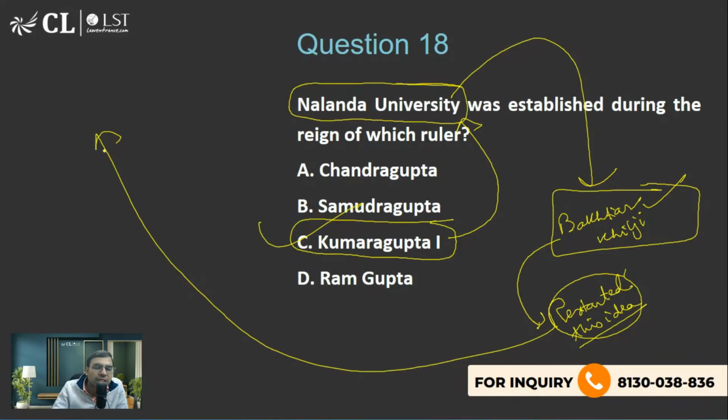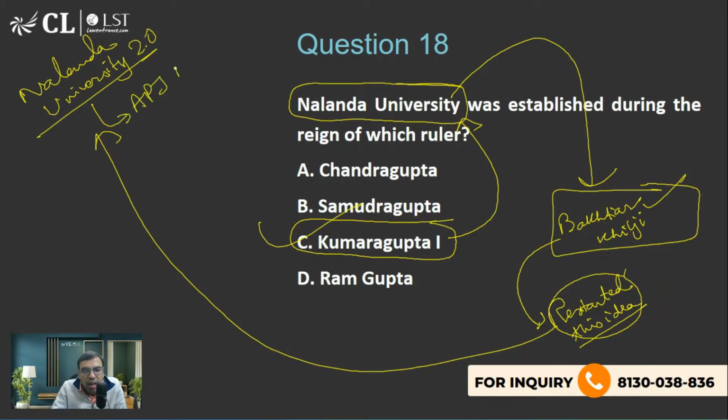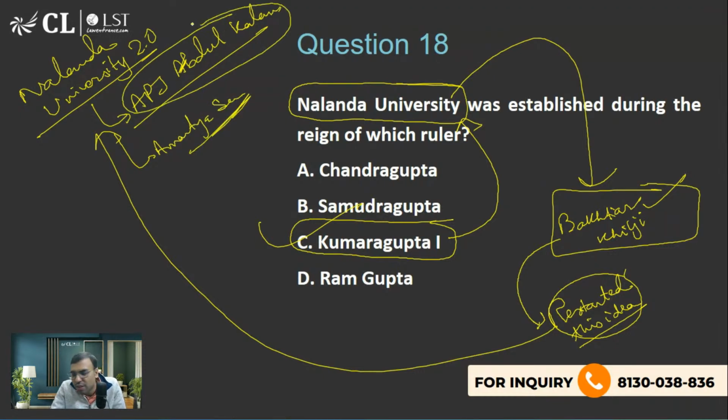New Nalanda University, or re-establishment of Nalanda University 2.0, whose role is very important. APJ Abdul Kalam sir tried his best. Amartya Sen's role was also there, and there is some other personality, but I think APJ Abdul Kalam was very much interested in that.